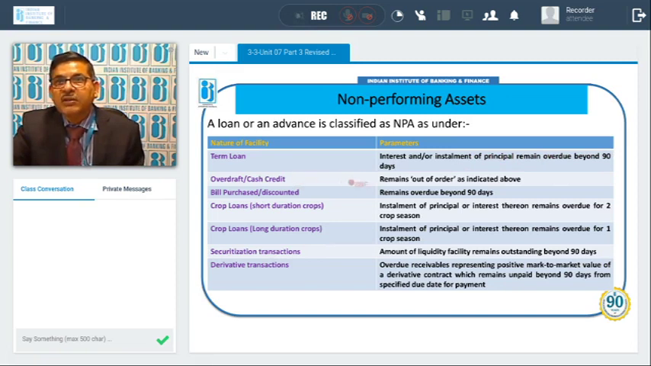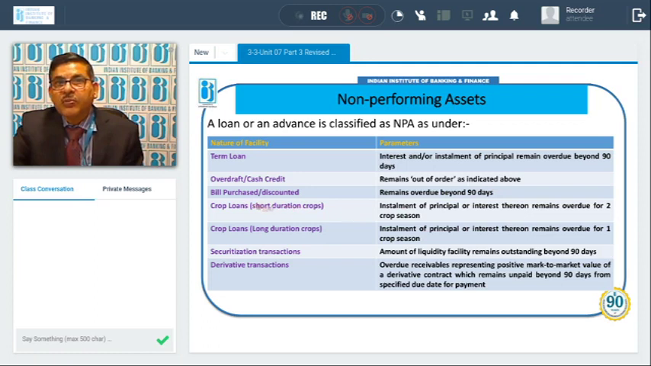In case of overdraft or cash credit, if account remains out of order for beyond 90 days. What is out of order? We will discuss. Bill purchase and discounted: when bill purchase or discounted amount outstanding remains overdue beyond 90 days from the due date of the payment. So beyond 90 days, if it is not paid, then it will become NPA.